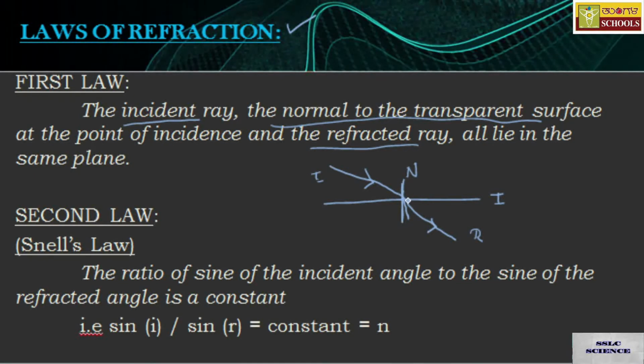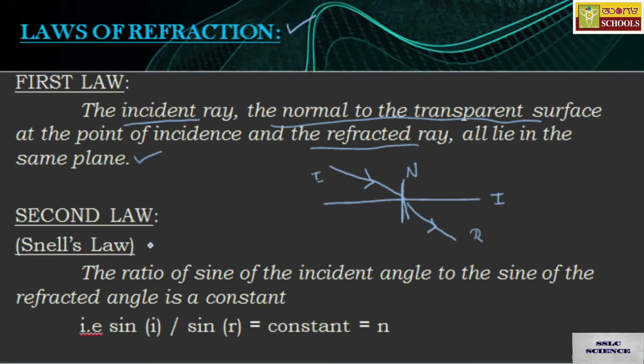This is similar to the laws of reflection, where the incident ray, the normal drawn and the reflected ray all lie on the same plane. Similarly, here also the incident ray, normal drawn and refracted ray all lie on the same plane. This is the first law.